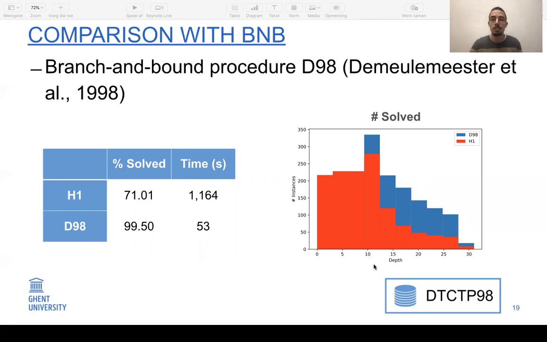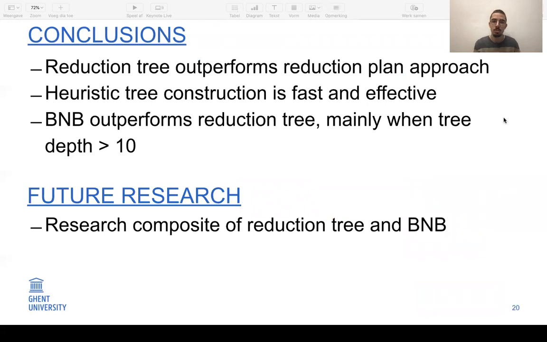And we see that if the depth of the tree is 10 or less, actually, the reduction tree approach can also solve almost all instances. It's only when the depth of the tree starts increasing that the performance decreases. So to conclude this chapter, we show that the reduction tree outperforms the reduction plan approach.